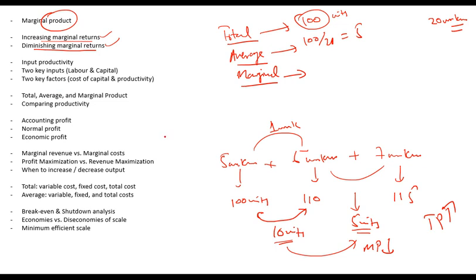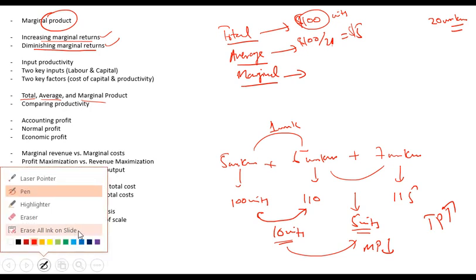Any problem so far? Similarly, if I talk about cost, total cost is known as total cost, for example $100. Average is total cost divided by the number of units, for example $5. And marginal cost is the cost to produce one more unit. So remember these total, average and marginal definitions, for both total, average and marginal product, and total, average and marginal cost.